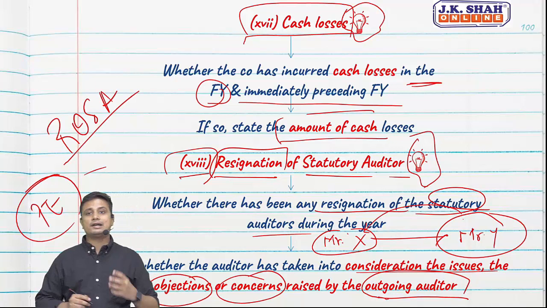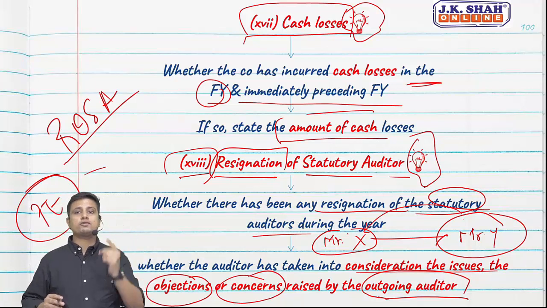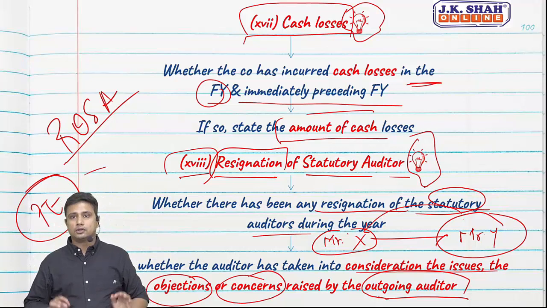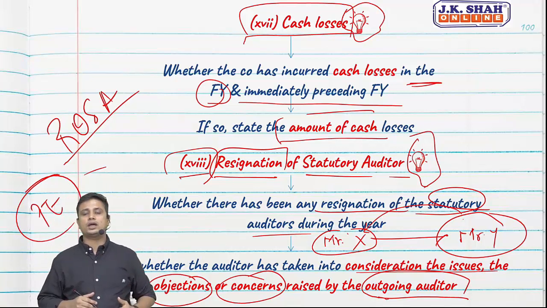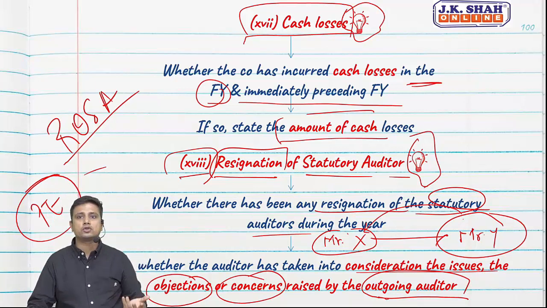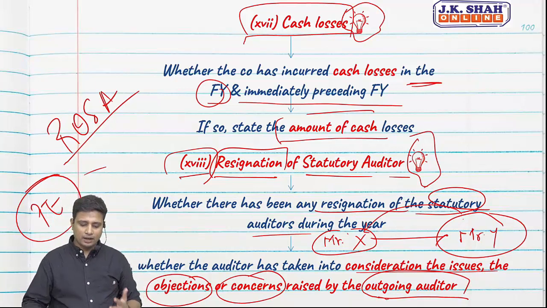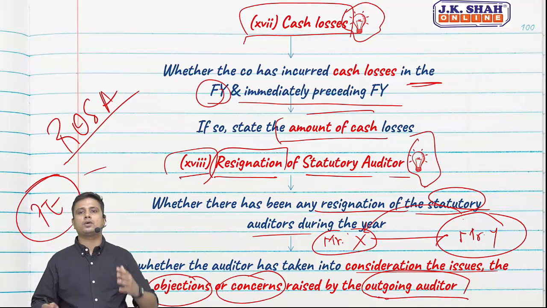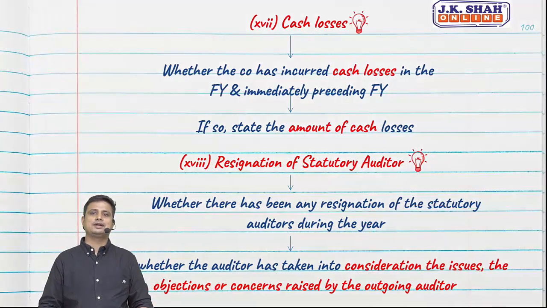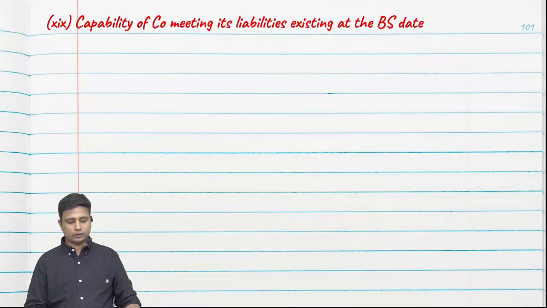What was there? A restriction on scope of audit. Because of the restriction on scope of audit, the auditor resigned. He withdrew from the engagement. So if there was a restriction on scope of audit imposed by the management, I shall also not accept the audit. Hence, in CARO, we need to report whether we have considered all this in case of resignation of an auditor. That is clause number 18.